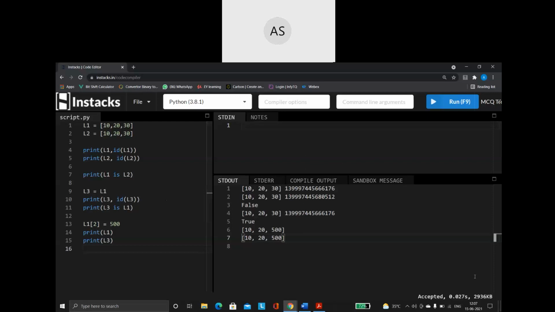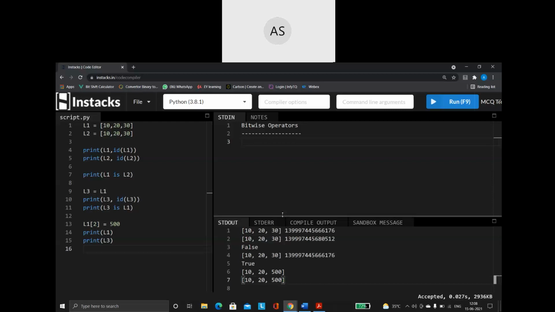Right, so now moving on to the next operators. The next set of operators that we have in Python is something called bitwise operators. So remember, the bitwise operators are the same in all programming languages. You have the bitwise operators in C, in C++, in Java, in C Sharp. The same bitwise operators are there in Python also. So Python is also having the same bitwise operators, no changes. Everything is going to be the same.